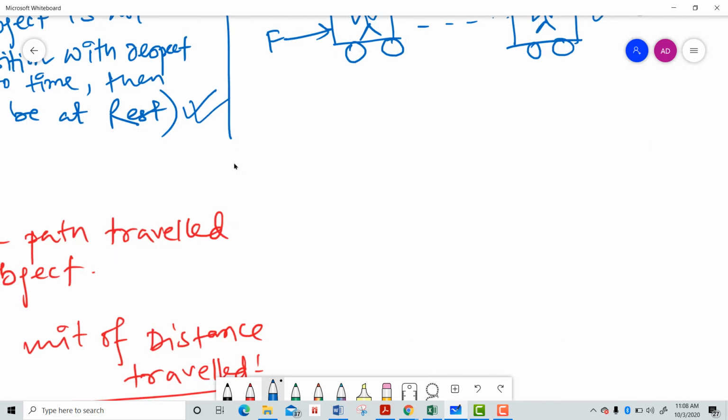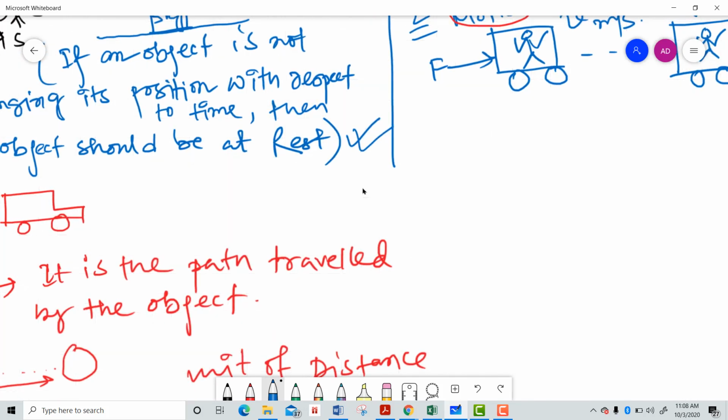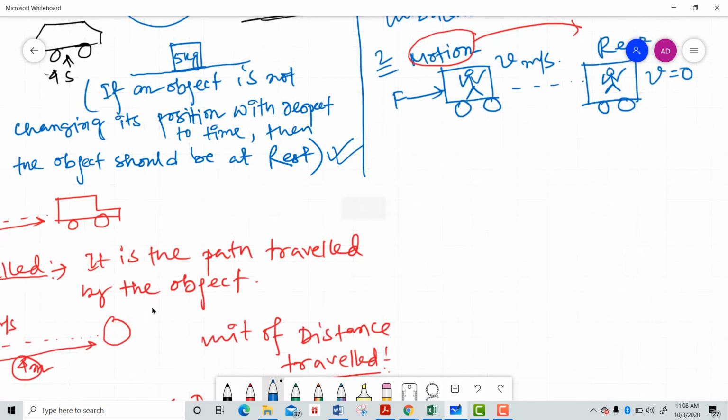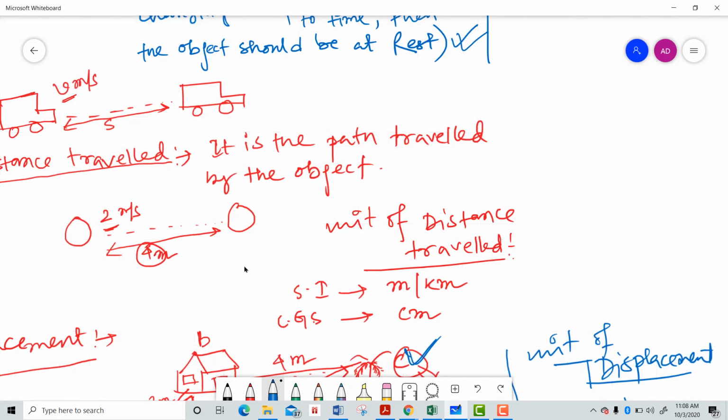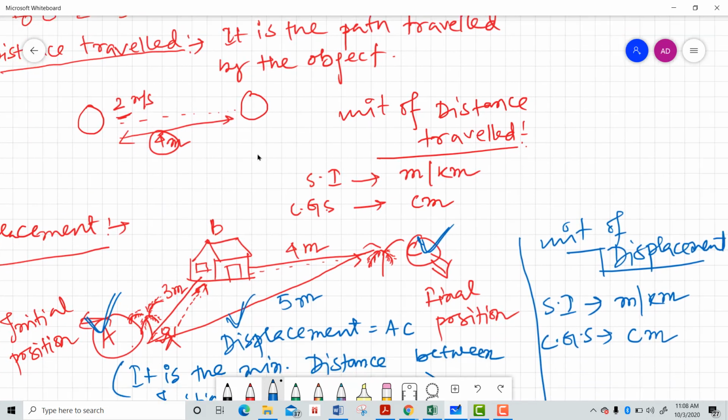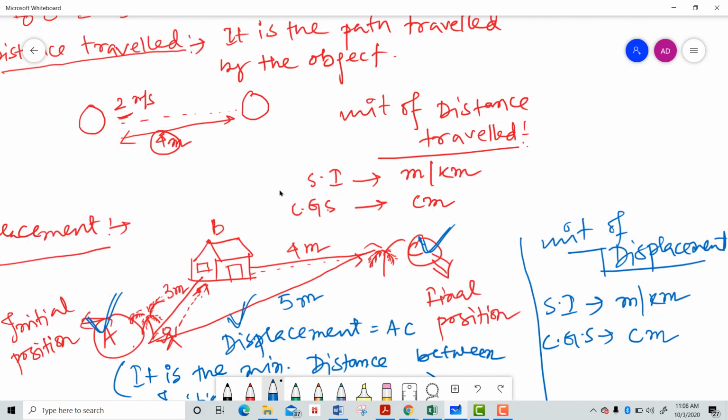Oh, sorry, the whiteboard is very much zoomed. Let me reduce the zoom level here. Okay, I hope now it is visible.